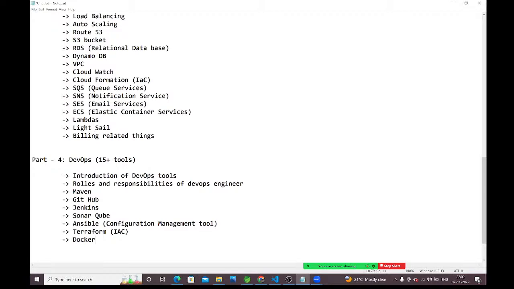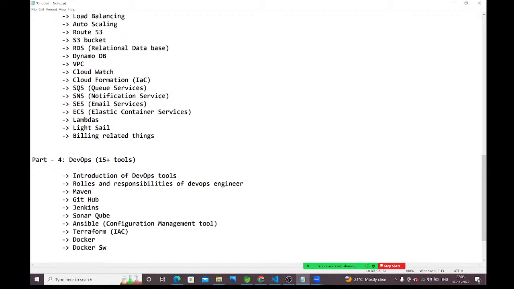Docker, guys. Why will we use Docker? If you want to maintain the application on multiple servers, in that case we will go for Docker. Here, what is Docker? How to create Docker images from Docker files? What is Docker Hub? How to create Docker containers? Docker files, Docker images, Docker Hub, Docker containers, everything we are going to discuss here. Next, we will talk about Docker Swarm.